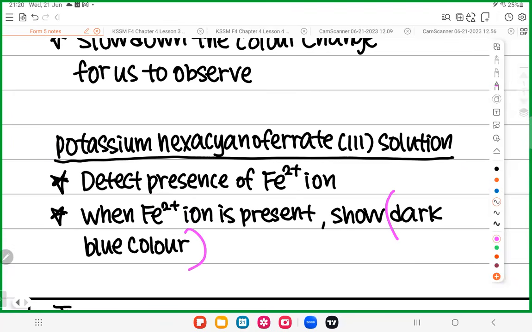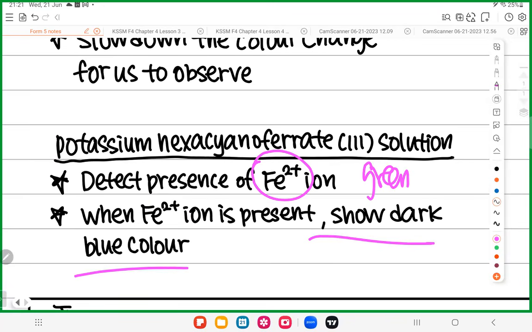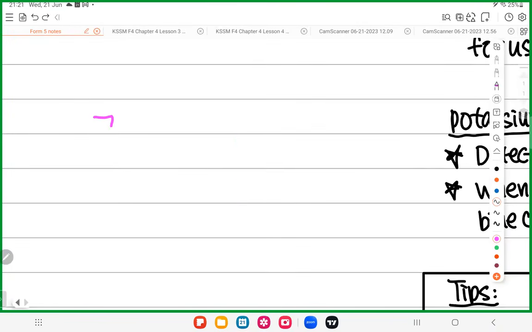Now here, some students will start to get a bit confused. Some student will say, Mr. Martin, I thought Fe2+ is supposed to be green. How come it's dark blue now? So you all have to be super careful. Everyone put your eyes on here. If your solution only has Fe2+, then yes, it is green color.